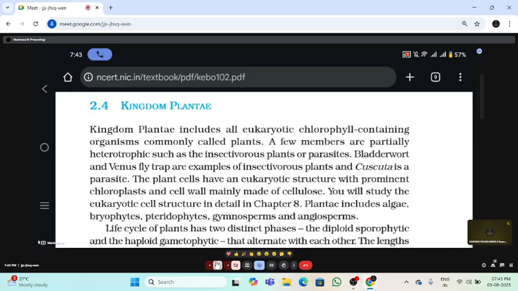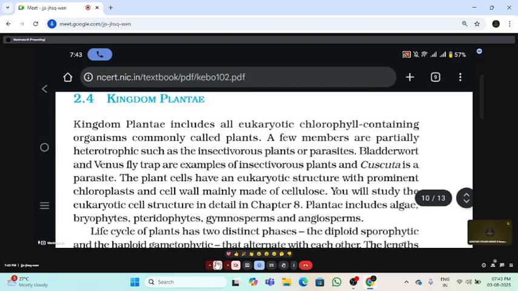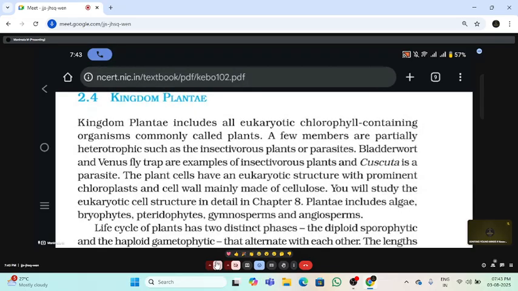fulfill their nitrogen requirement. Actually, these plants grow in nitrogen deficient soil only. To fulfill the nitrogen, these plants trap insects and eat them. That is the reason we call them insectivorous or carnivorous plants, and the Venus flytrap is also the same. For parasitic, for example, we can go with Cuscuta, also called the dodder plant. This also comes under parasites. Except these two, the remaining are all photosynthetic in nature.